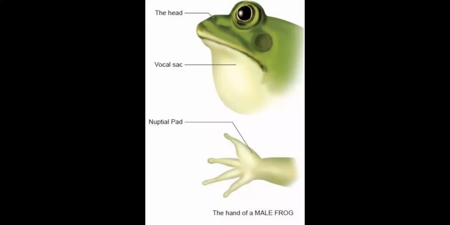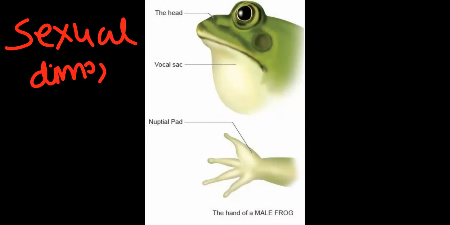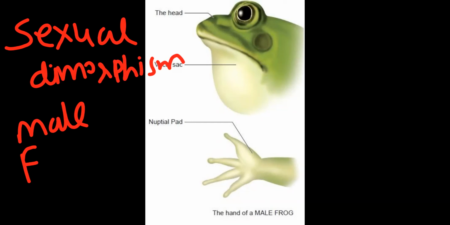sexual dimorphism. Sexual dimorphism meaning we can differentiate male frog and the female frog without seeing the anatomical features. First, we have to do the dissection. Observe that if testes are there, we call it male. If ovaries are there, we call it female. No. With the help of external features, also we can differentiate.